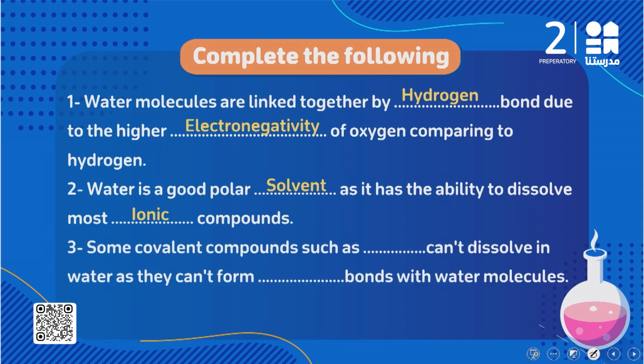Some covalent compounds such as what cannot dissolve in water. We said oil is a covalent compound that cannot dissolve in water as they cannot form what bond with water molecules, cannot form hydrogen bonds with water molecules.